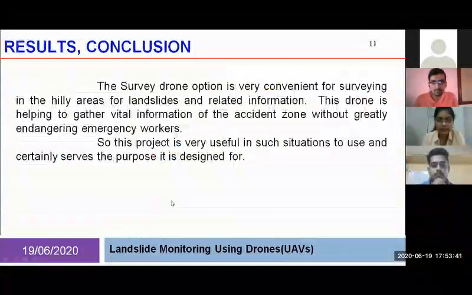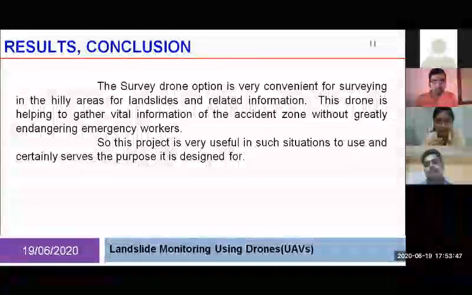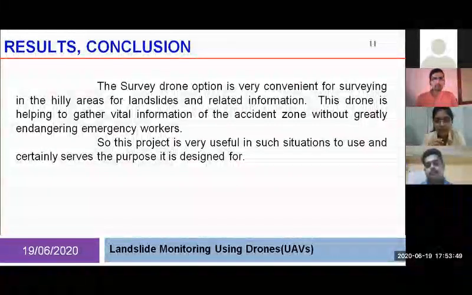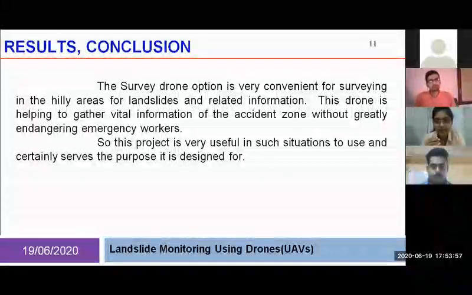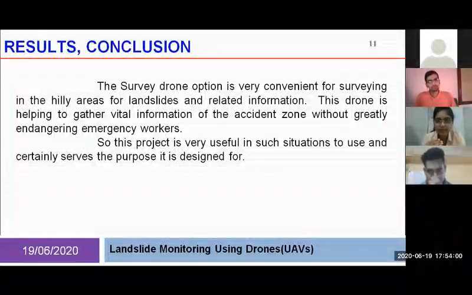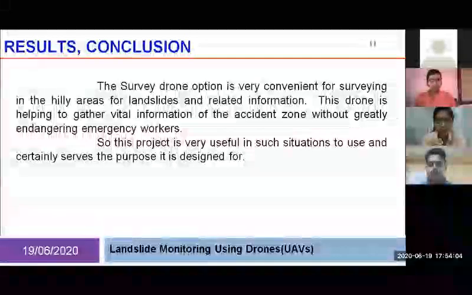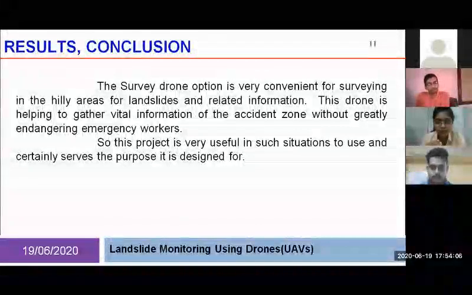Next, result and conclusion. The survey drone option is very convenient for surveying landslides and their information in hilly areas. With this drone, we can know the exact location of a landslide very easily. There is an ease in collecting the information without getting into a dangerous environment, which means without affecting human life. It reduces the need for emergency rescue workers during the landslide. The drone is small and easy to operate.